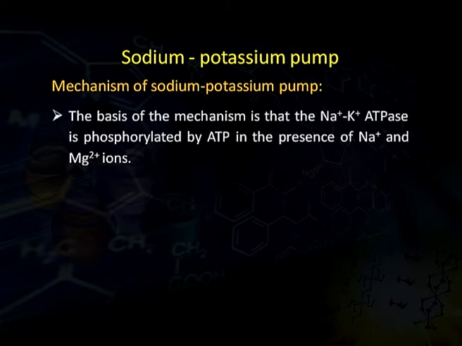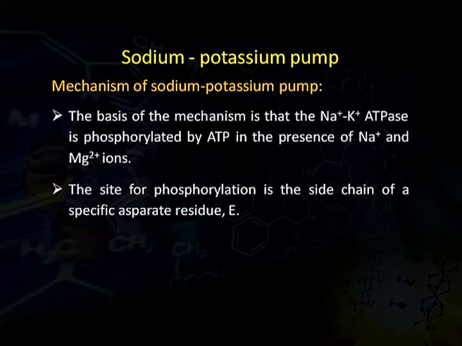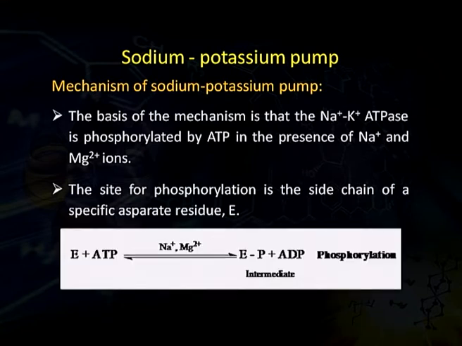The basis of the mechanism of the sodium potassium pump is that sodium potassium ATPase is phosphorylated by ATP, that is adenosine triphosphate, in the presence of sodium and magnesium ions. The site for phosphorylation is the side chain of a specific aspartate residue. Here E is basically a phosphoprotein. In the presence of ATP, it is phosphorylated and forms the intermediate E minus P, and this ATP gets converted to ADP. In this process, energy is required and this process is called phosphorylation.